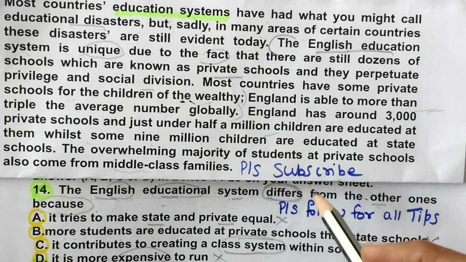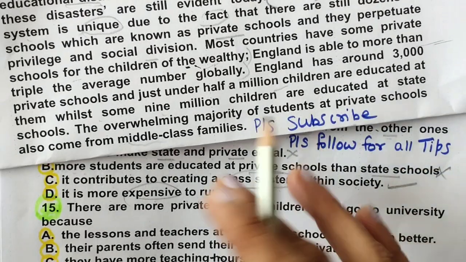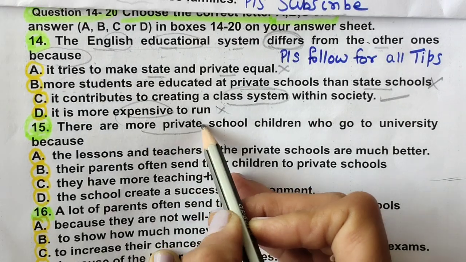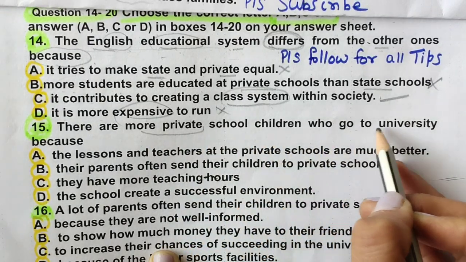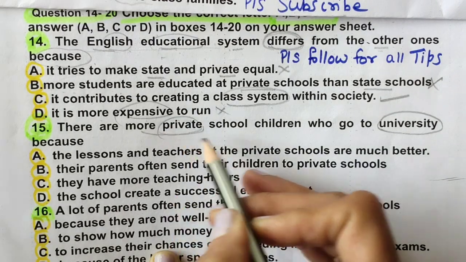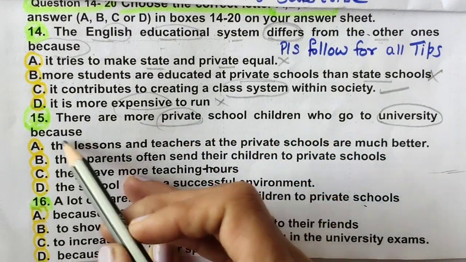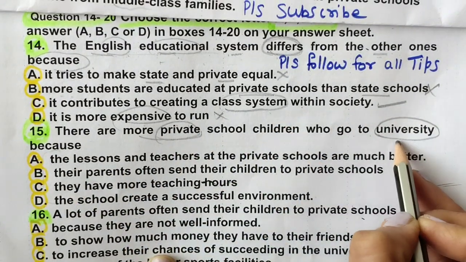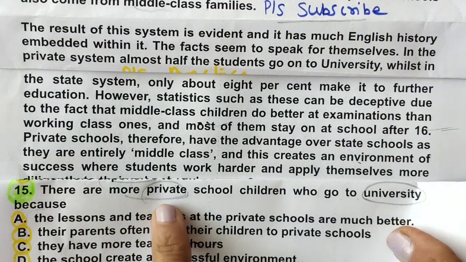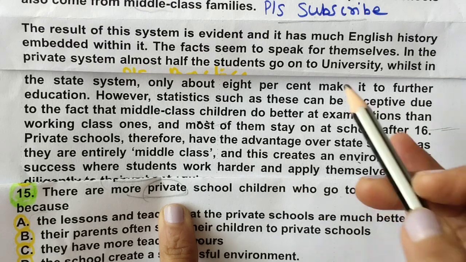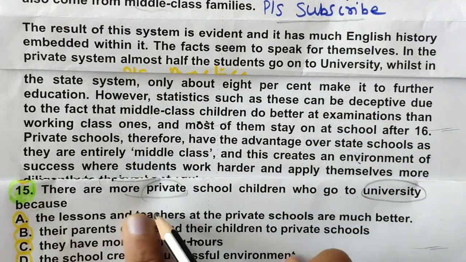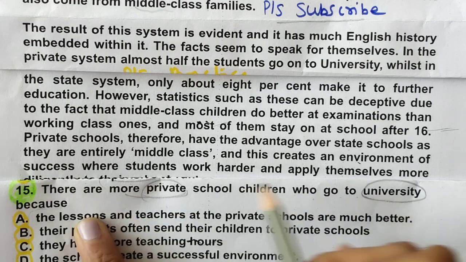You can read it. Now second question, I mean 15th: there are more private school children who go to university because... okay, university. We will not read anything. Let's find where they are talking about university. So there are more private schools and university. I can see in the next paragraph university also, private system also. There are more private school children who go to university.